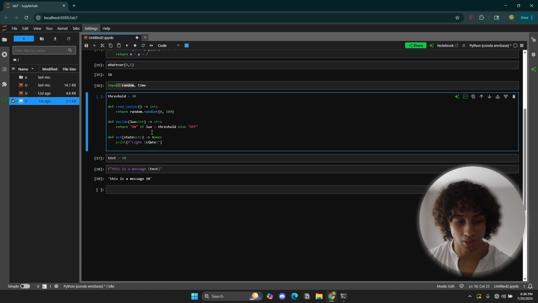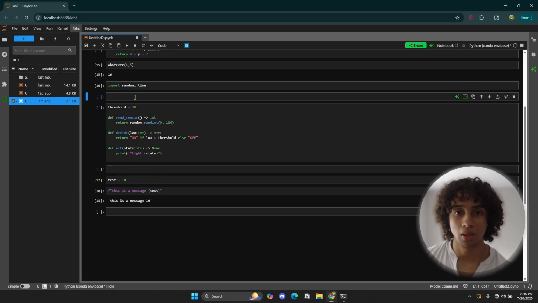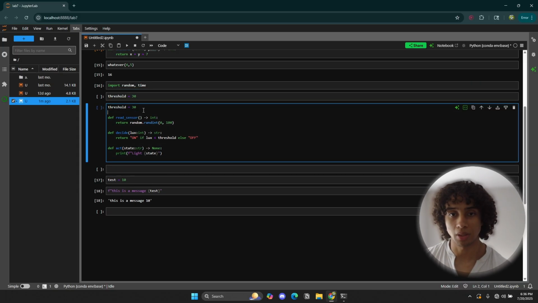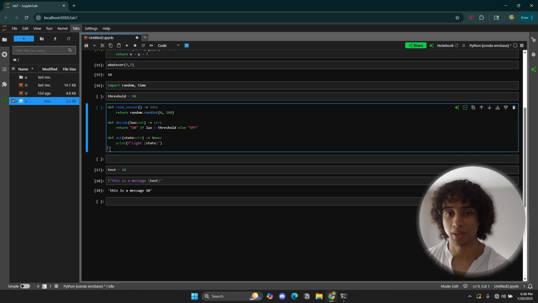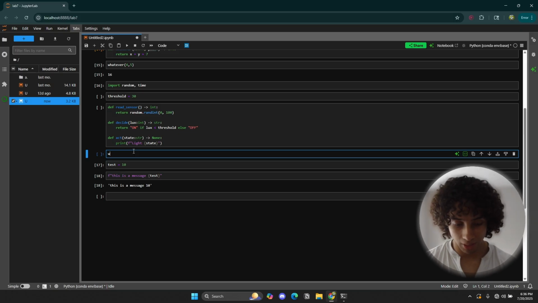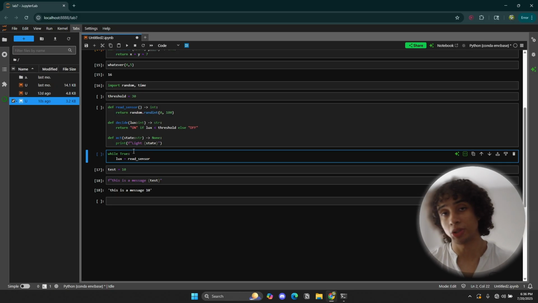Essentially, let's just finish up the code. I'm going to put my threshold up here, and my functions are all going to be defined in this cell. Let's continue with the code. Lux is equal to read sensor. Here we're going to be using our functions in an actual setting.